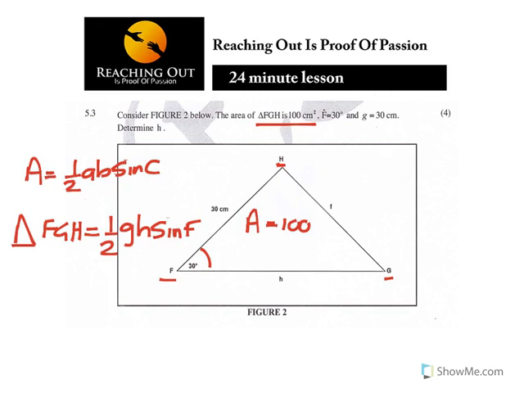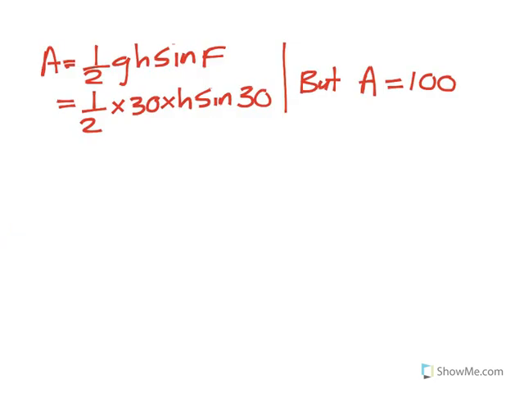Hence the question says determine H. So with that you can now solve for H, in which case you're saying 1 over 2 times 30 sine 30 is equal to 100. So 1 over 2 there is just a 15.